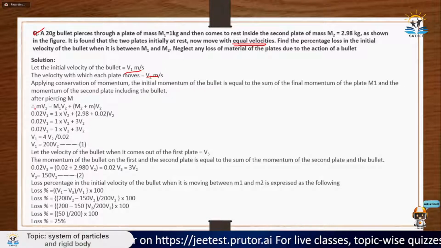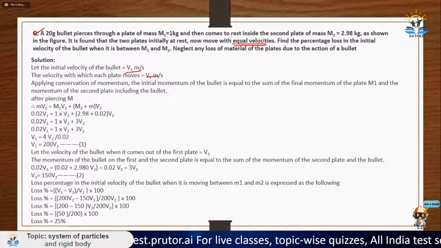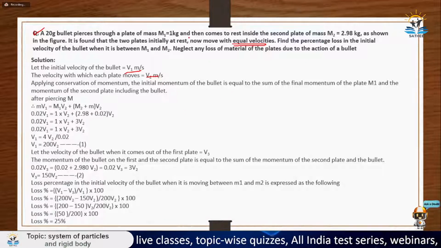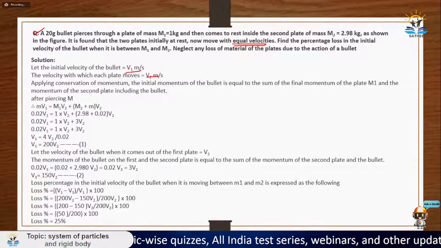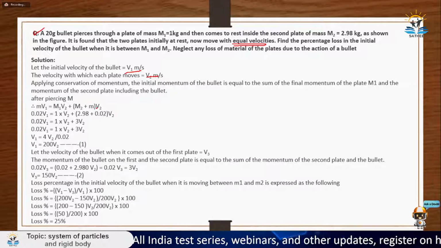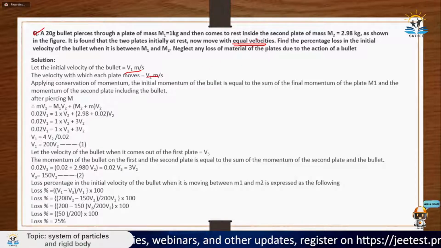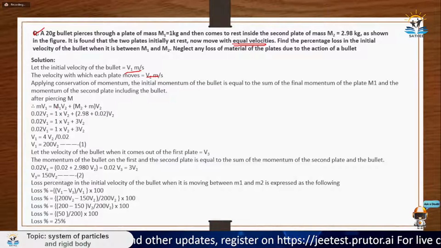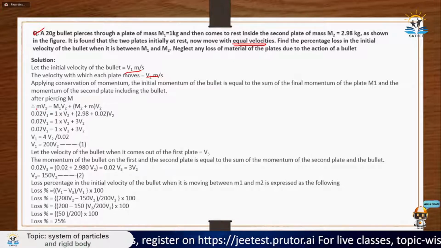So basically, initial momentum is only for the bullet, because both the plates are at rest, so their momentum would be m into zero. So zero is zero. So basically, mv1 is equal to m1 v2, which is the new velocity of the bullet, plus m2 plus capital M plus small m into v2. All the particles will move with the same velocity because they are saying that they are moving with equal velocity, and the bullet also gets embedded in the second plate. So the bullet is also moving with the same velocity. So all the particles, these two plates and the small bullet, are moving with velocity v2, and this is equal to the initial momentum, which is mv1.